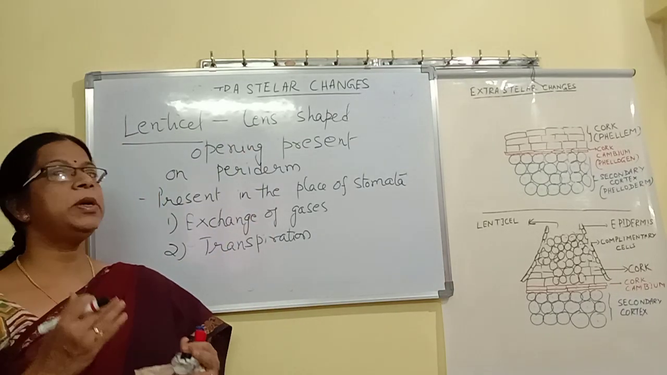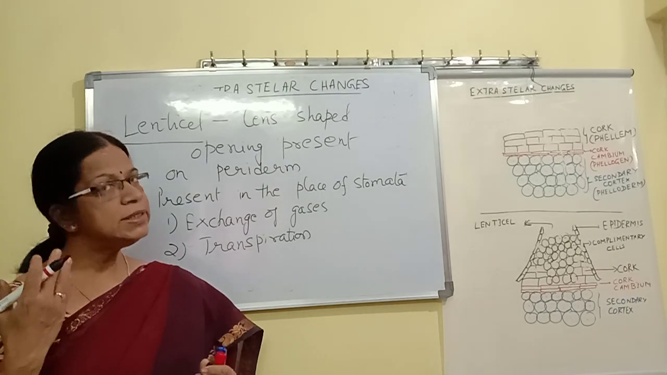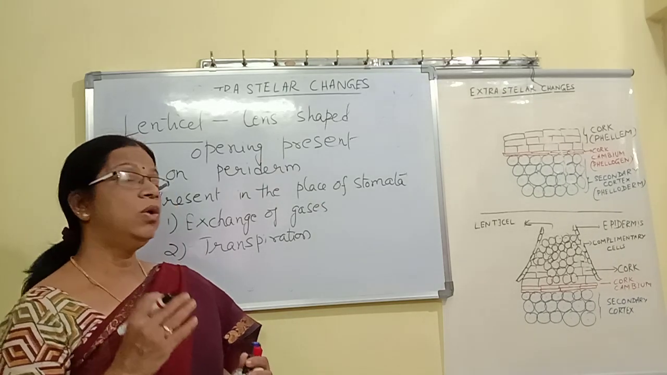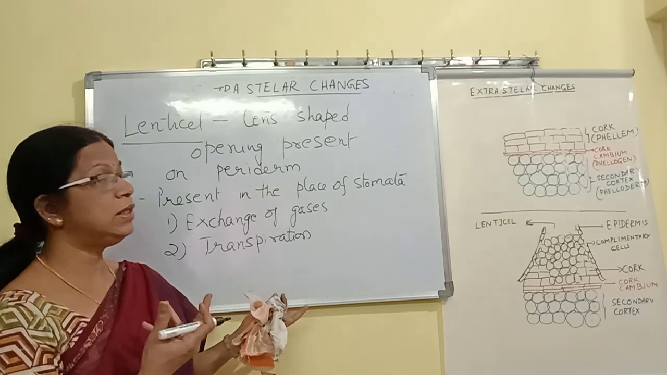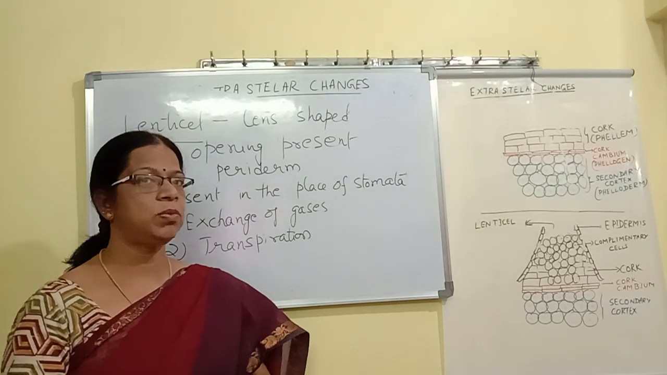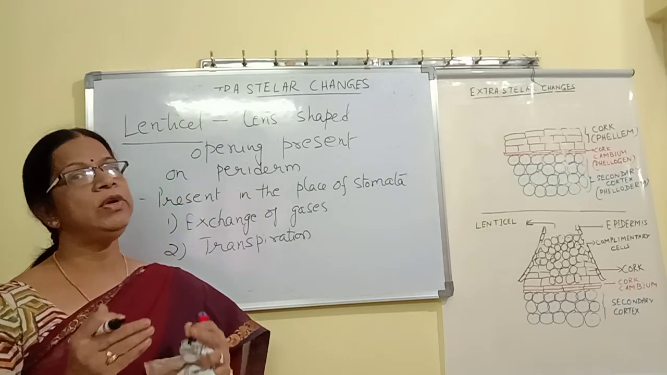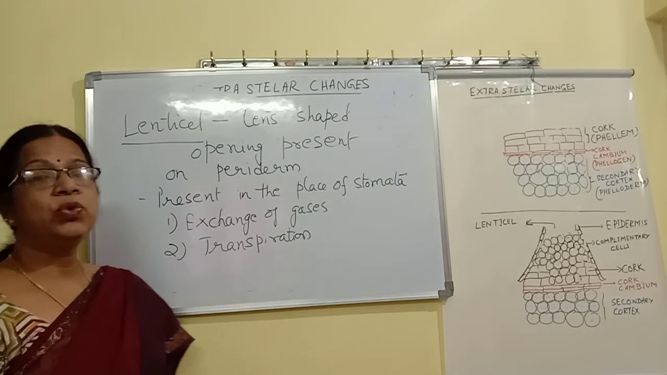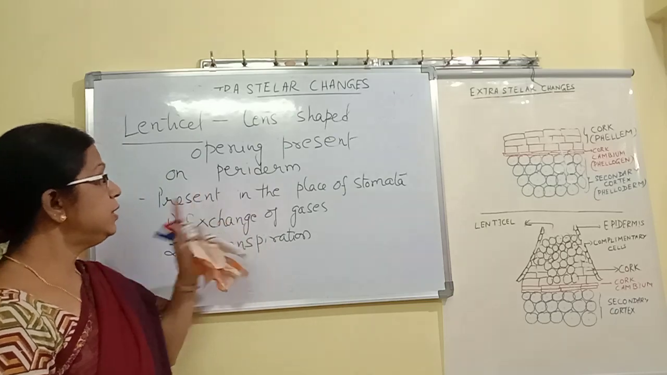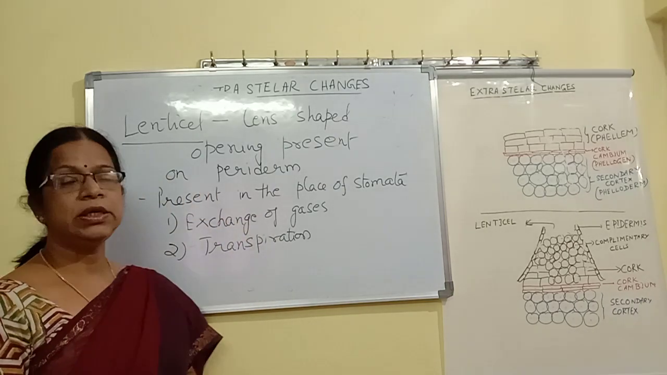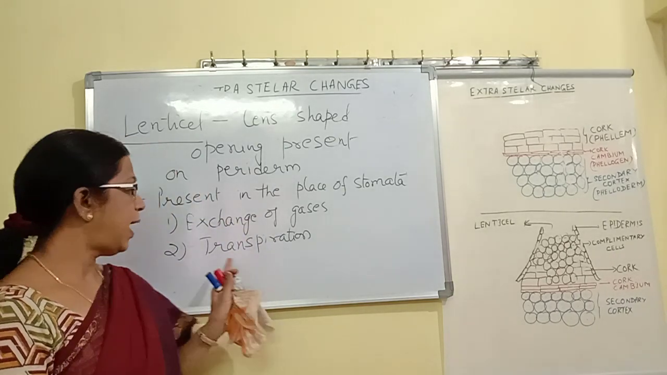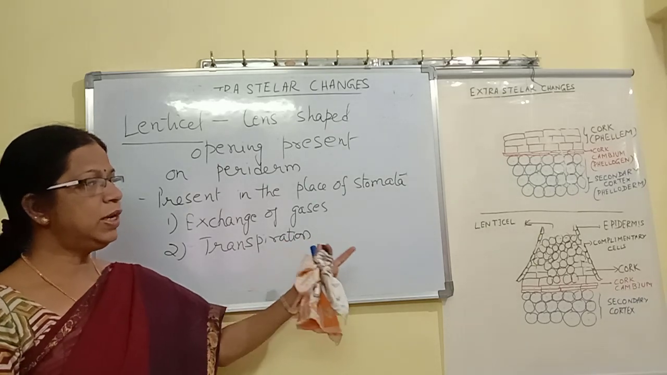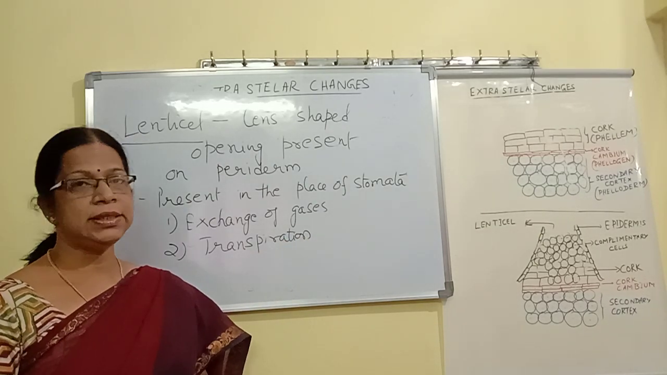That topic of course we will discuss separately. I am going to discuss in detail in another video what is transpiration and what is the role of lenticel, what is the role of stomata, and all that separately in another lesson. But here what you have to understand is lenticel performs two main functions, that is exchange of gases and transpiration. Now where exactly are the lenticels formed?